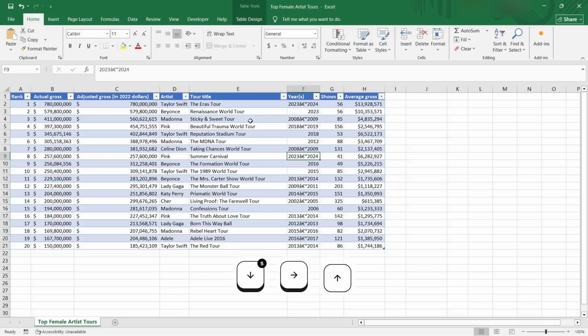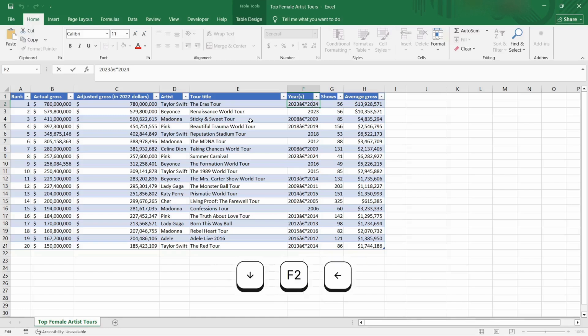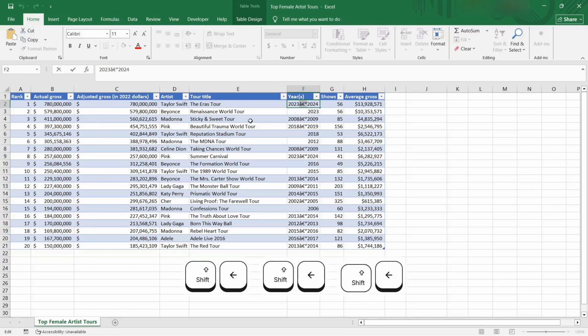Yes. All right, and over here we see that we cannot go through this one by one, so we press F2, and then we copy this.